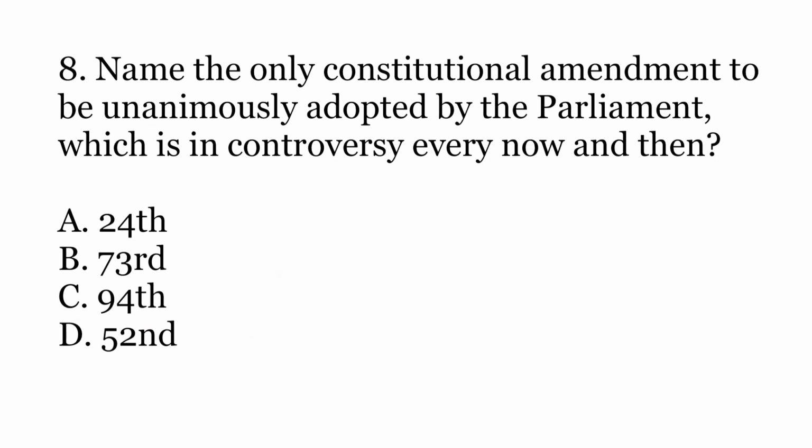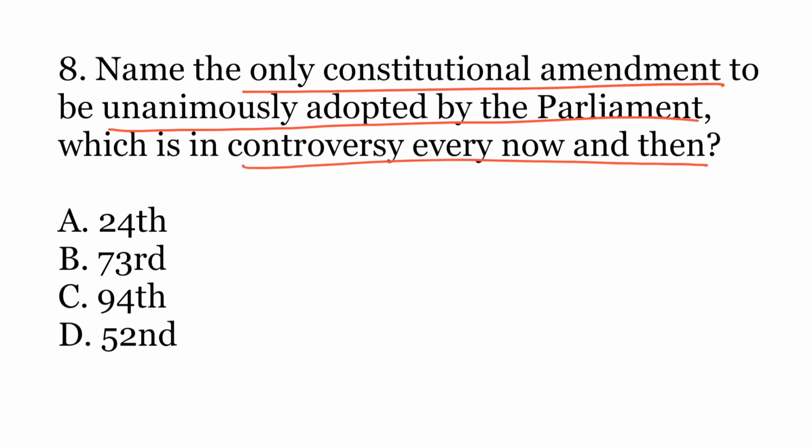Eighth question is, name the only constitutional amendment to be unanimously adopted by the Parliament which is in controversy every now and then. The options are A. 24th Amendment, B. 73rd Amendment, C. 94th Amendment, or D. 52nd Amendment. The correct option here is D. 52nd Amendment. So 52nd Amendment deals with the anti-defection law.